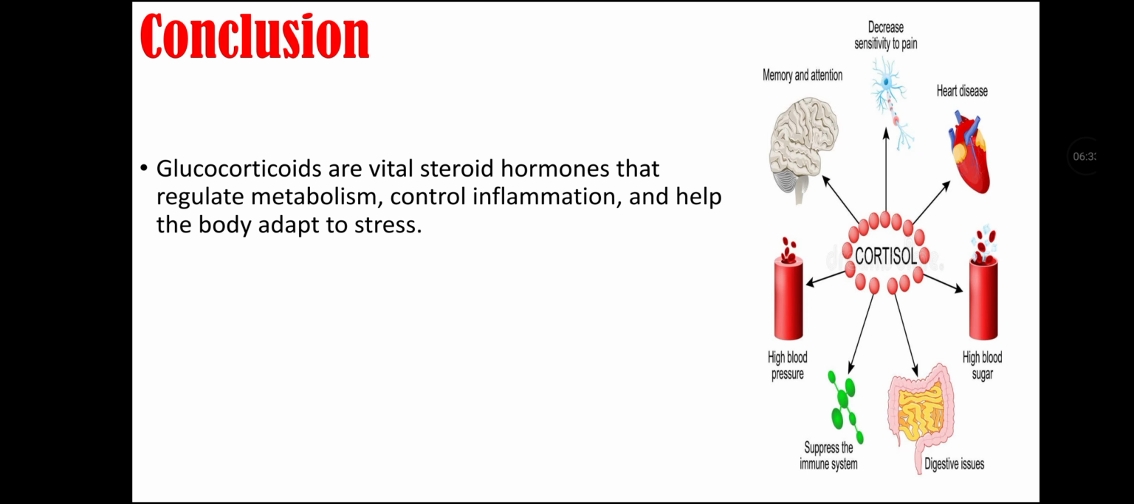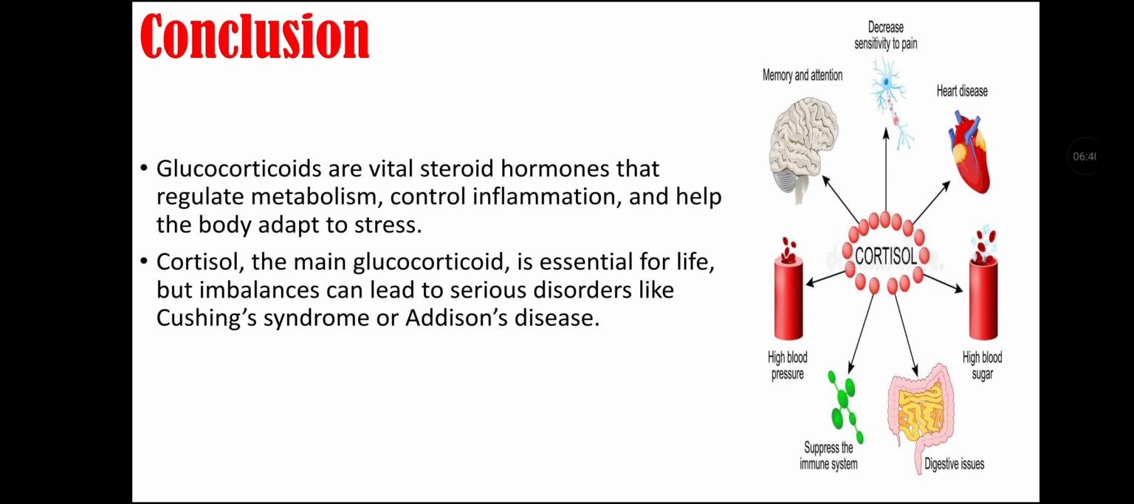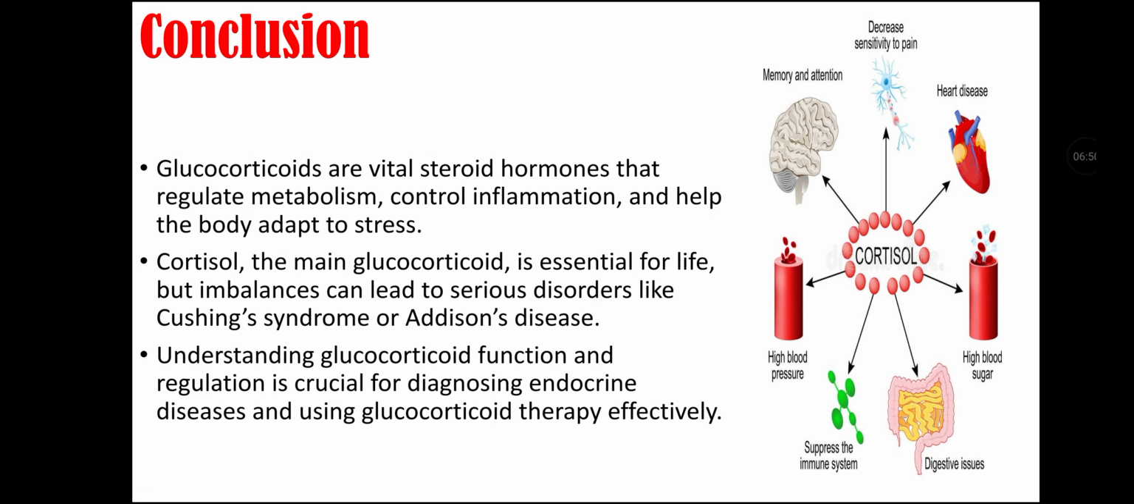Glucocorticoids are vital steroid hormones that regulate metabolism. They control inflammation and help the body adapt to stress. Cortisol is the main glucocorticoid that is essential for life, but imbalances can lead to serious disorders like Cushing syndrome or Addison disease. Understanding glucocorticoid function and regulation is crucial for diagnosing endocrine diseases and using glucocorticoid therapy effectively.